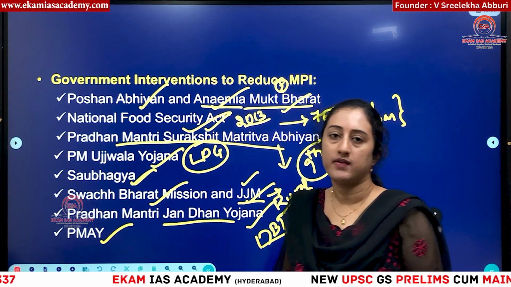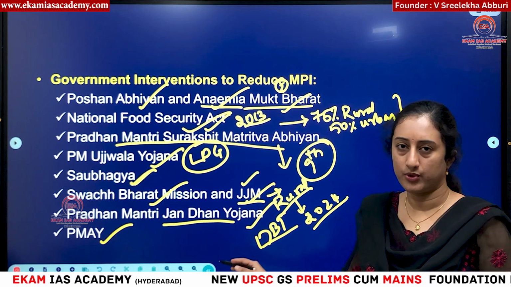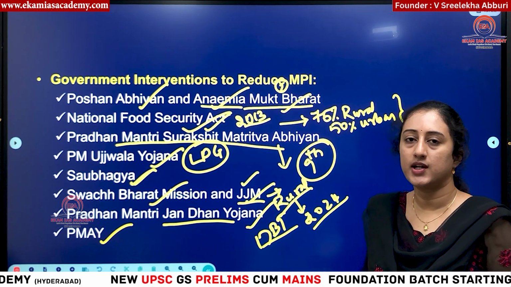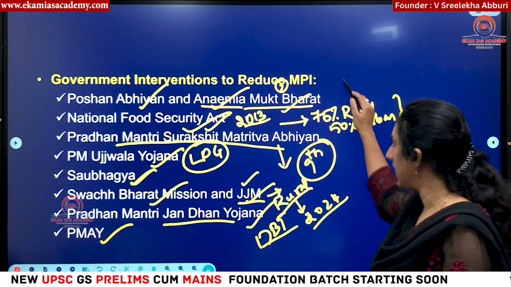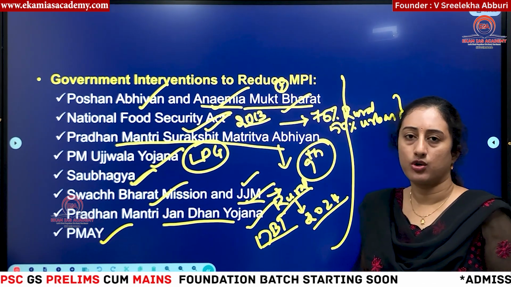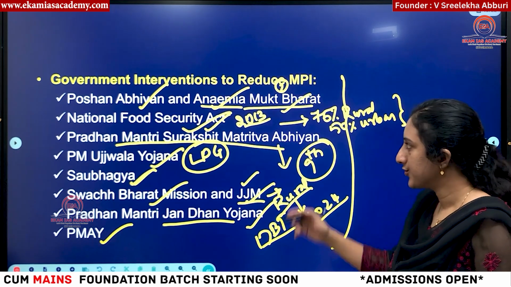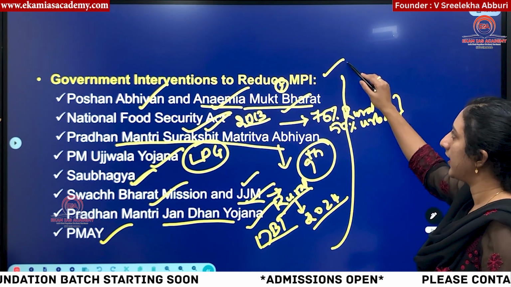Then Pradhan Mantri Awas Yojana. So this is aimed at providing free housing for urban and rural poor. So housing is also one of the basic essential things that is required to have a standard of living. So in this way, these are the main schemes launched by the government of India to target the people who are below poverty line. So you can write any 4 or 5 of these in your answers to have an extra edge.